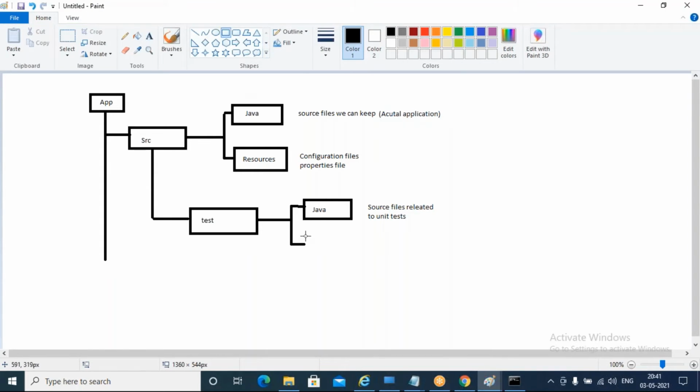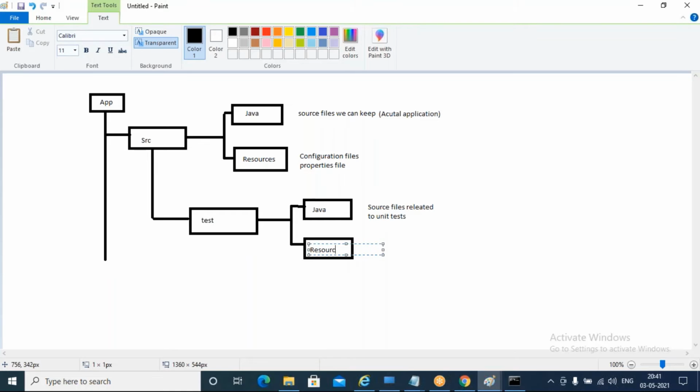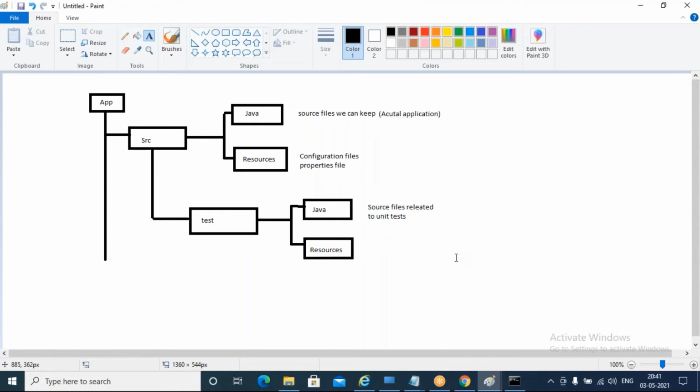So below we are going to create the resources folder. Here any resources if you want to keep, like configuration file or something, you can mention that here. Otherwise you can keep it blank, no issue.